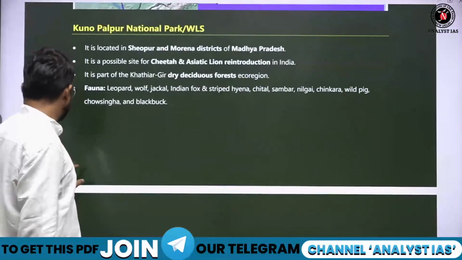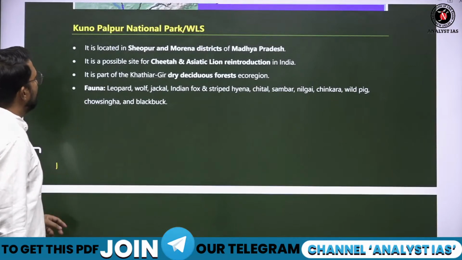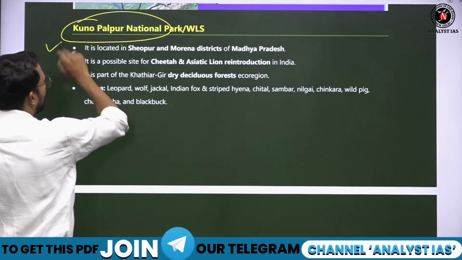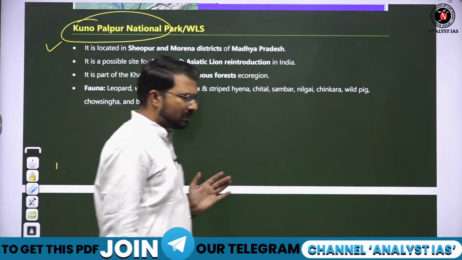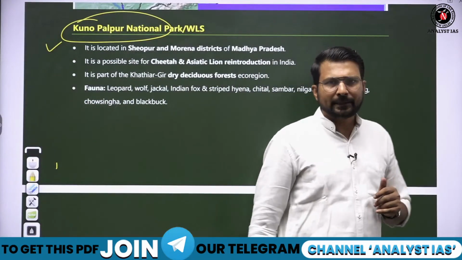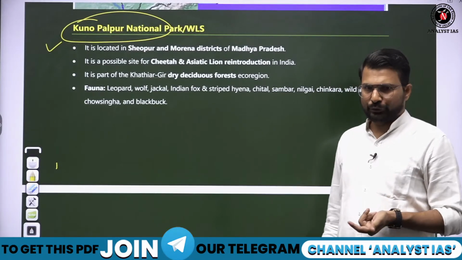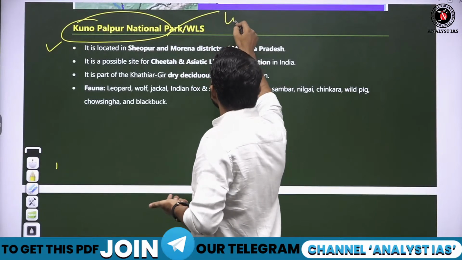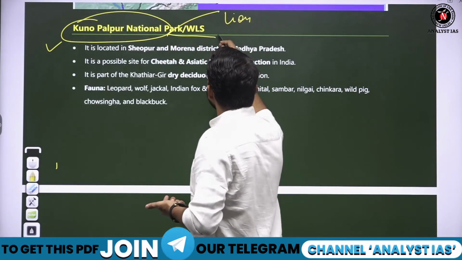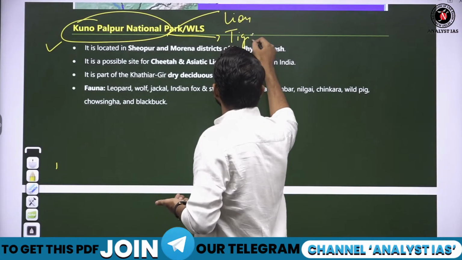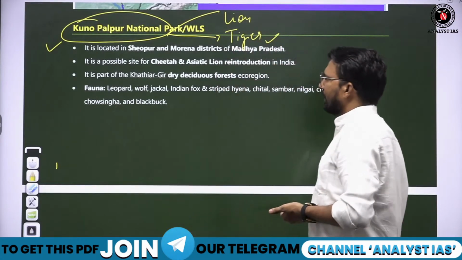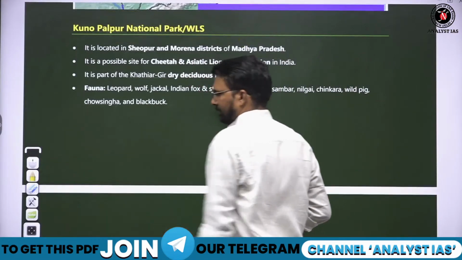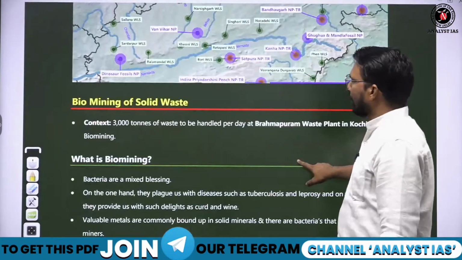Next national park or wildlife sanctuary in news is Kuno Palpur National Park. Kuno Palpur is one such national park where basically big cats are being introduced. Two big cats are being introduced. Earlier here lion was introduced, now tiger is being introduced here. It is located in Sheopur and Morena district of Madhya Pradesh. I show you the location first. Kuno Palpur.